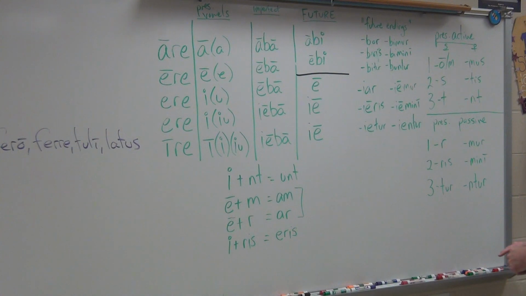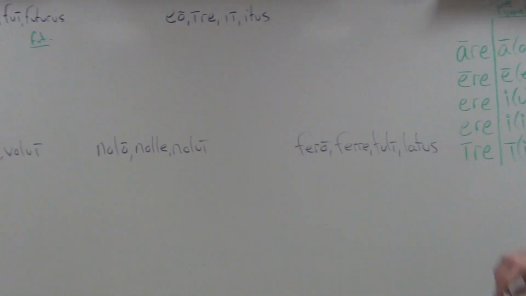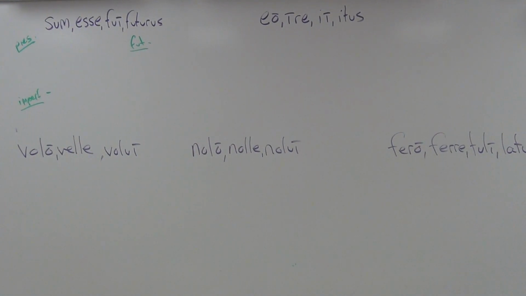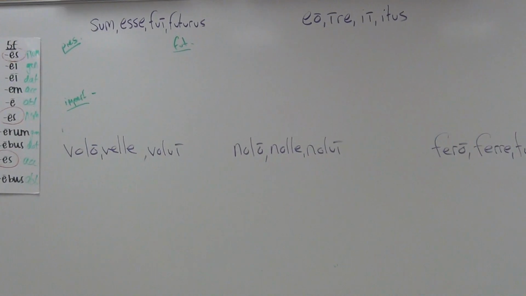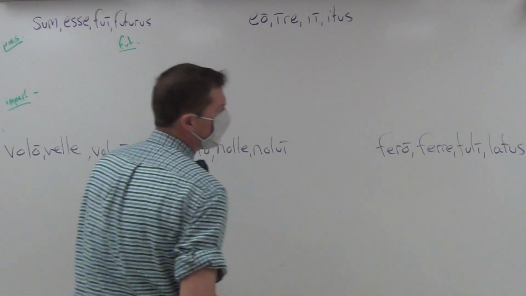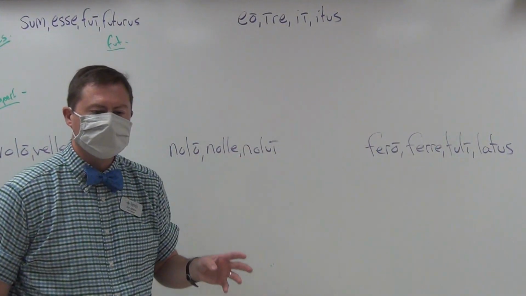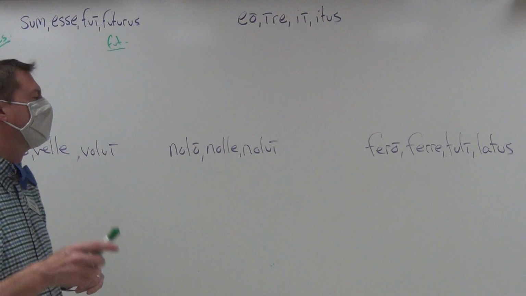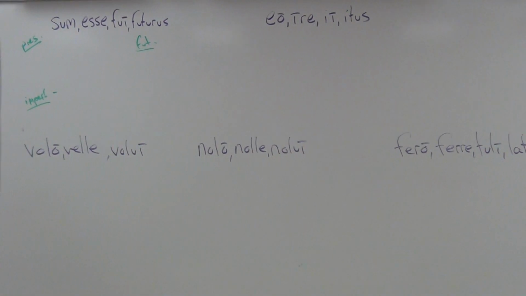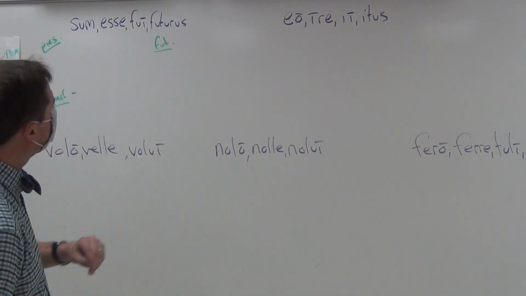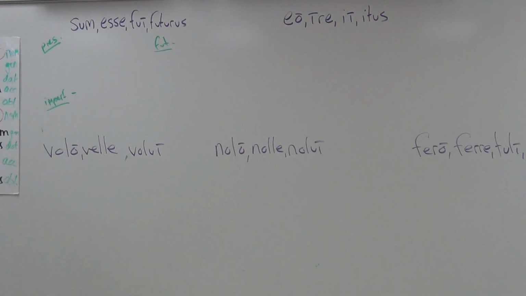And so, essentially, with our irregular verbs, and these are the ones that we know: sum, esse, fui, futurus; eo, ire, ii, itus; volo, velle, volui; nolo, nolle, nolui; fero, ferre, tuli, latus, all bets are off concerning the rules and regulations that we had. Because when it comes to irregular verbs, you just gotta memorize the forms. That's all there is to it. And so, let's put the forms up on the board, the ones that you need to know.